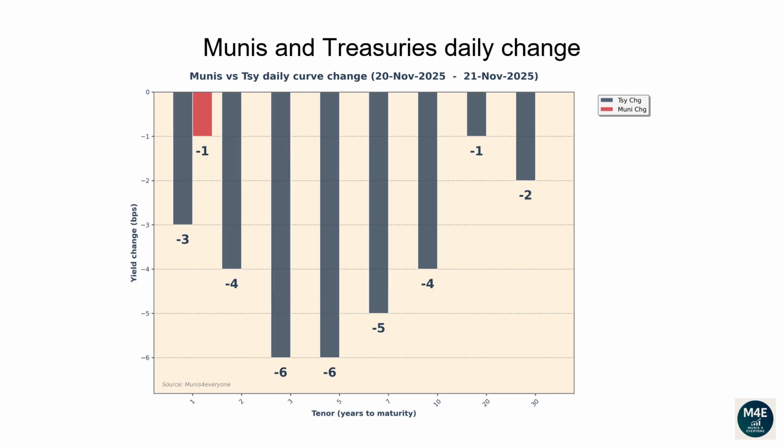Munis and Treasuries daily change. This graph shows how both Munis and Treasury yield curves have changed versus the prior business date. They usually tend to move in the same direction, even though it's not uncommon to see days during which they move in the opposite directions. In general, daily changes between -2 and +2 basis points are quite common. Daily yield changes greater than 5 basis points indicate days with a high level of volatility. Compared to the prior day, Treasury bonds rallied across the curve. As a reminder, when people say that rates rallied, it means Treasury bond prices moved higher.